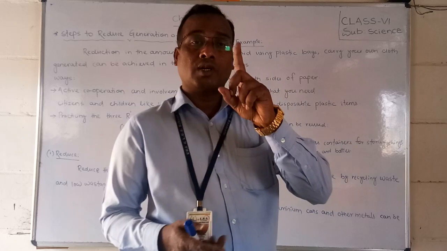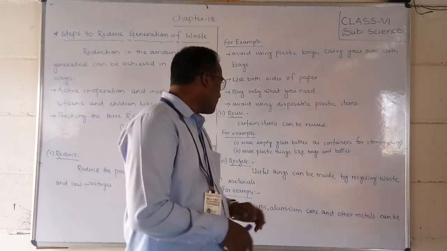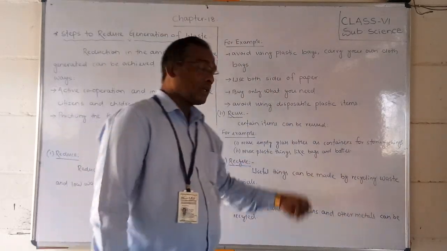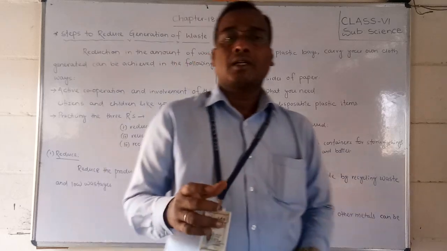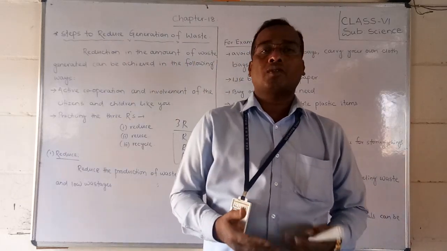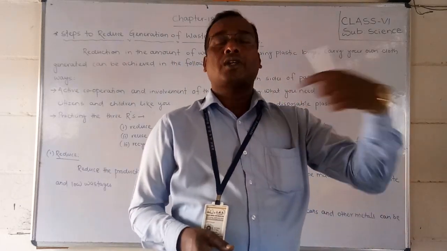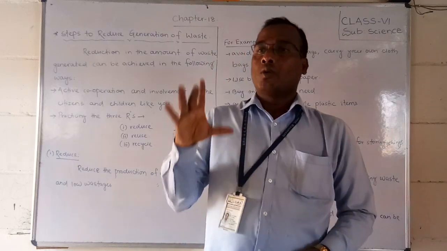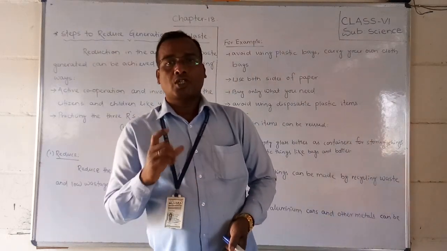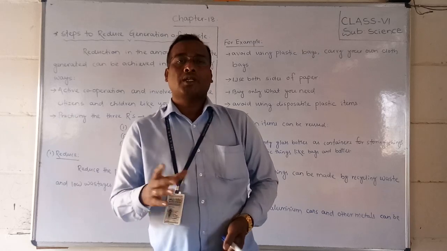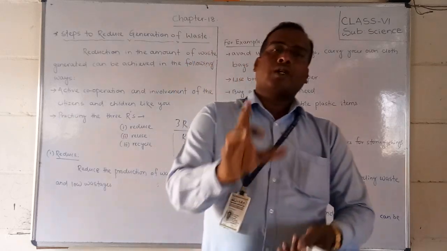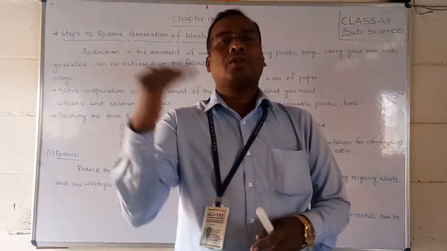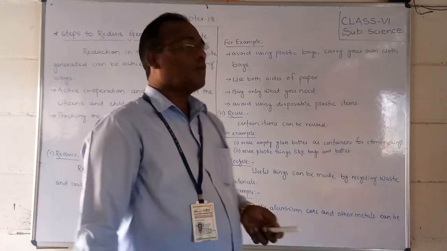You can use that one bag 5, 10, 15 times. Second, reuse the plastic bottle. Nowadays we buy a water bottle at 20 rupees and throw it. Not like that. If you have a plastic or aluminum or metal bottle with you, we take water in that bottle and drink. You should not use and throw bottles.